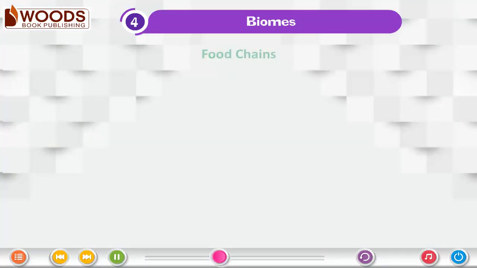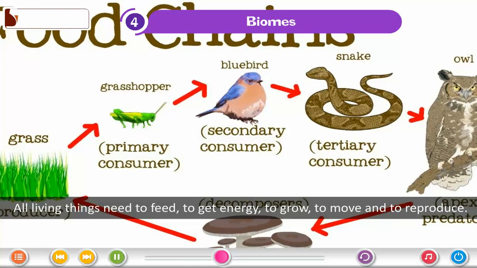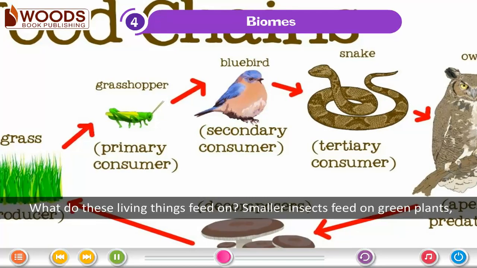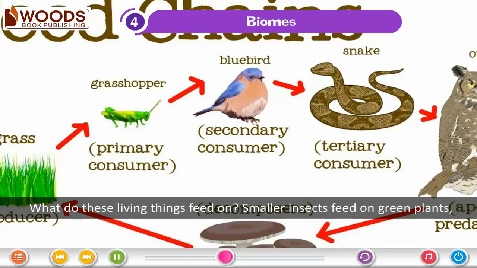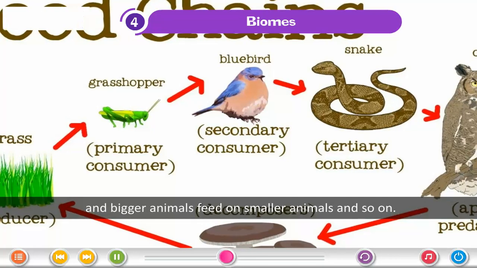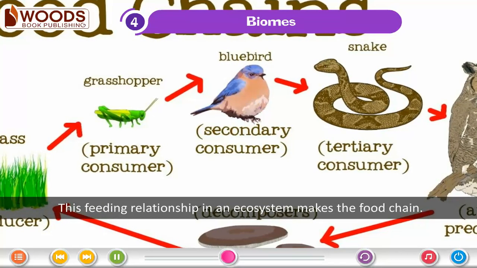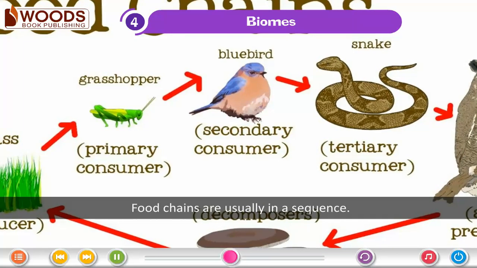Food chains. All living things need to feed, to get energy, to grow, to move, and to reproduce. What do these living things feed on? Smaller insects feed on green plants, and bigger animals feed on smaller animals, and so on. This feeding relationship in an ecosystem makes the food chain. Food chains are usually in a sequence.